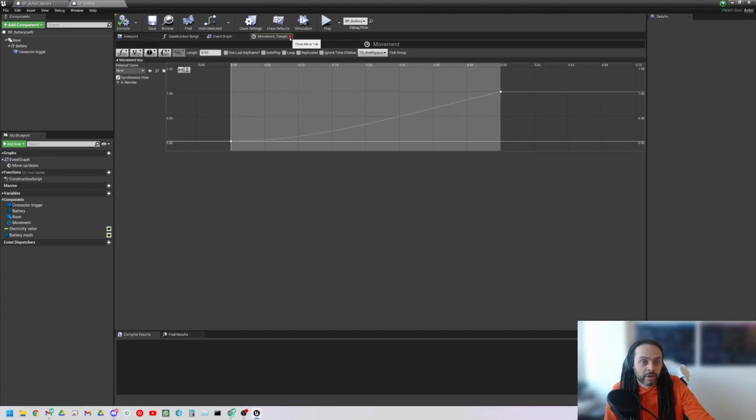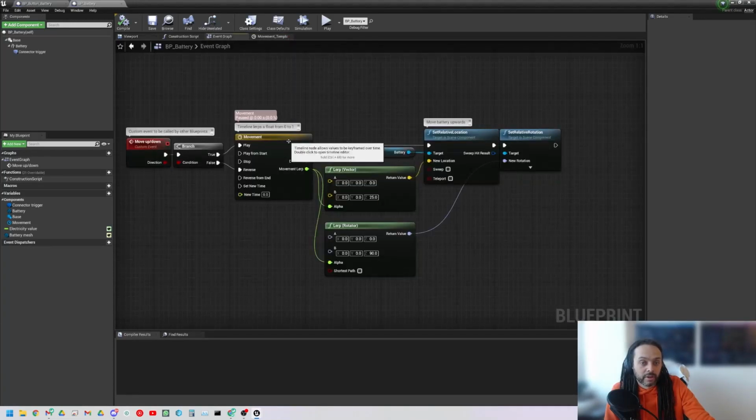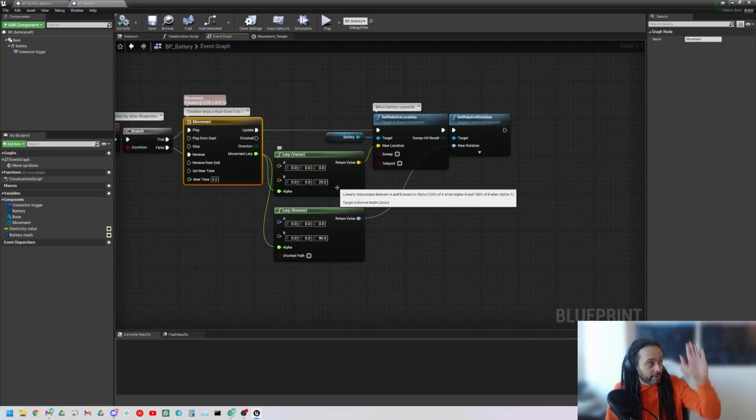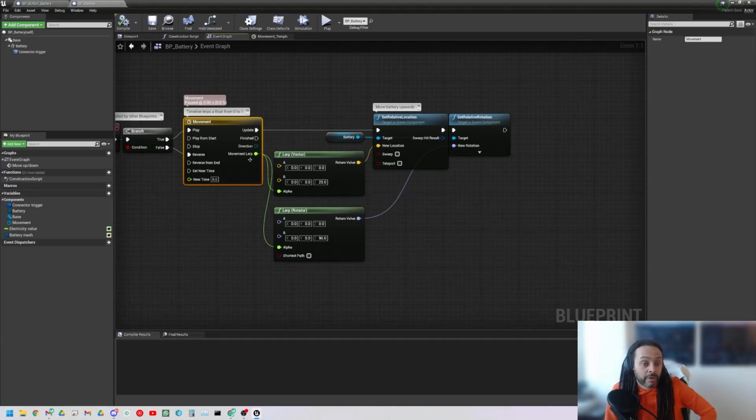What's really interesting about this one is this data is being used, and we can see out here, it's being used to move 25 units up, okay, 1 unit equal to 1 centimeter, so 25 centimeters up. That same motion is being used to rotate that 90 degrees, okay. So we're setting the relative location based on the lerp and the relative rotation based on that lerp as well. So you're reusing the same data. Pretty smart.